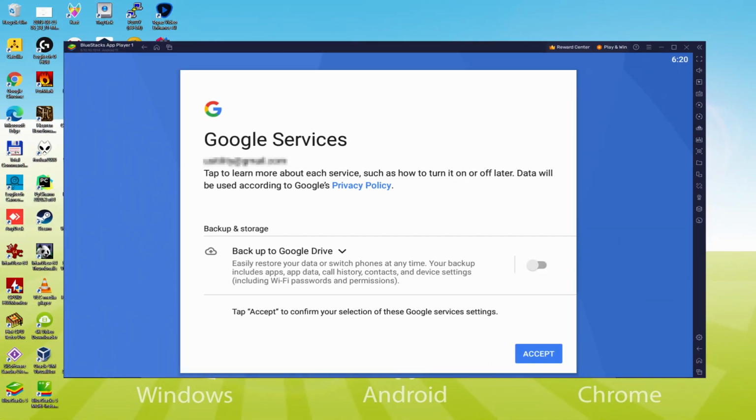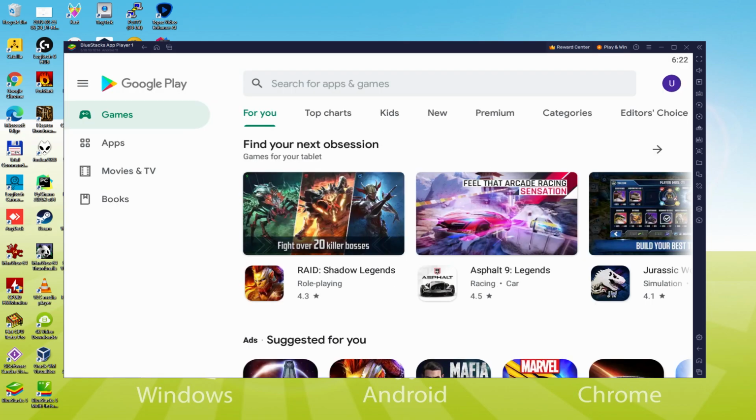I will not check it. You can make use of this feature if you desire. We just click on accept. Google Play, formerly Android Market, is launched by default and immediately. To set up the app game, we have to browse the Android emulator desktop by double-clicking on that icon indicated